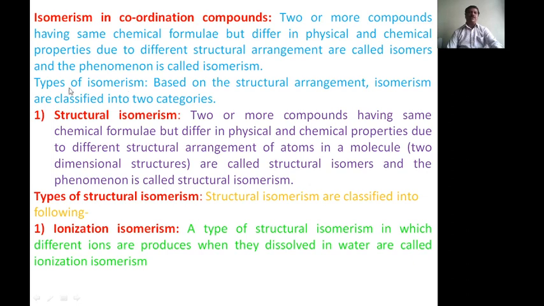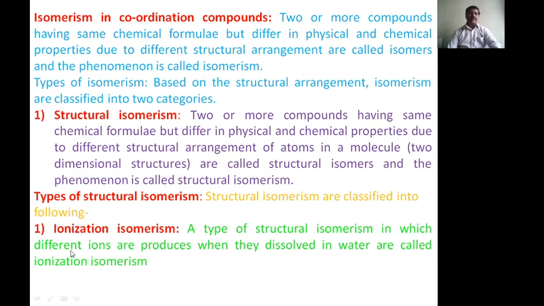Now coming to the types of isomerism. Based on the structural arrangement, the isomers are classified into two categories. One is called structural isomerism, another one is called stereoisomerism. Two or more compounds having the same molecular formula but differing in physical and chemical properties due to different structural arrangement of atoms in two-dimensional structure are called structural isomers, and the phenomenon is called structural isomerism. Structural isomerism is classified into the following types.